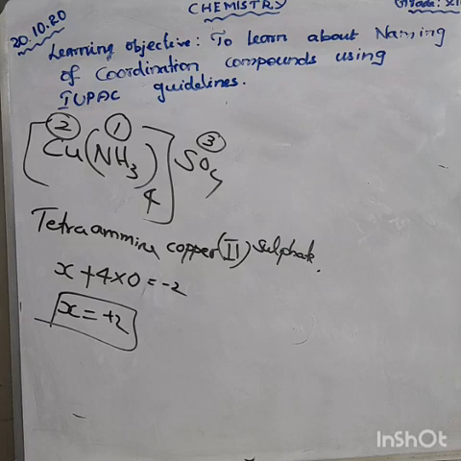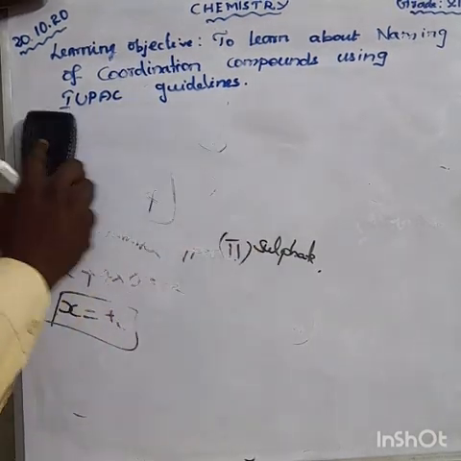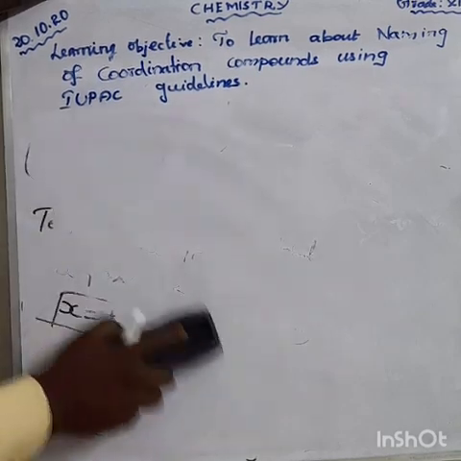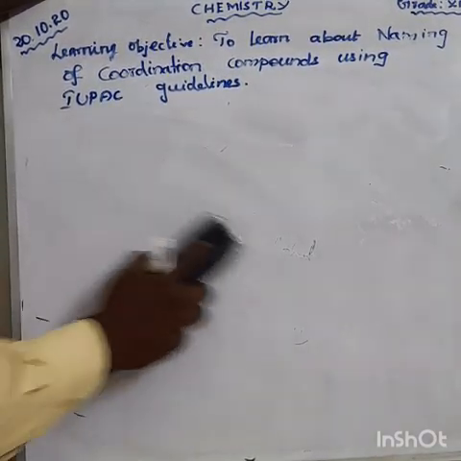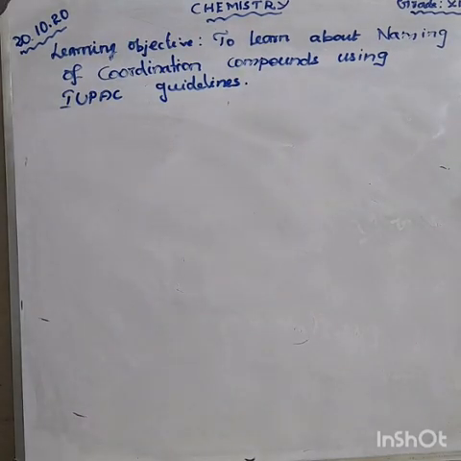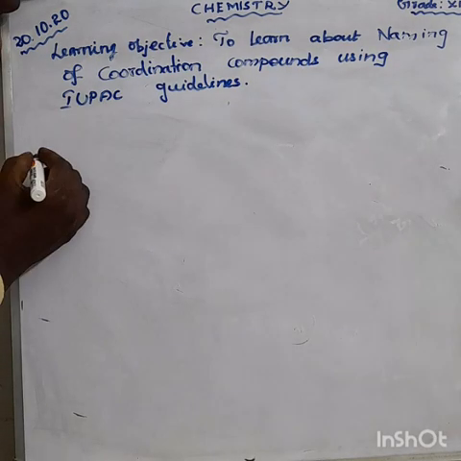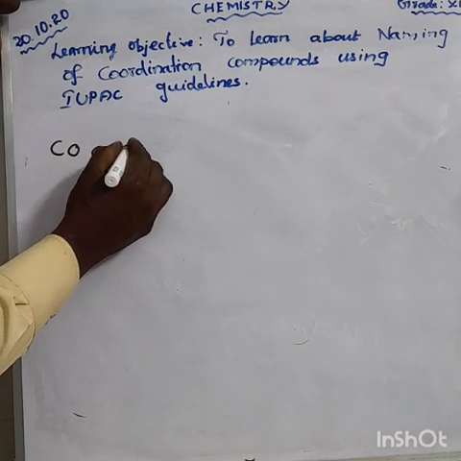Next one, as per our textbook, what's the next one? [Co(CO3)(NH3)4]Cl.